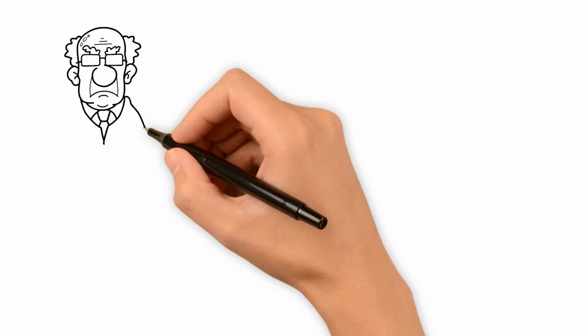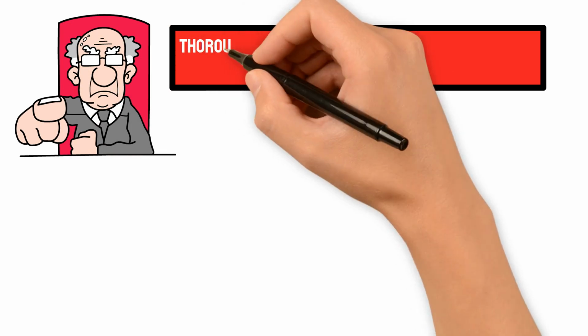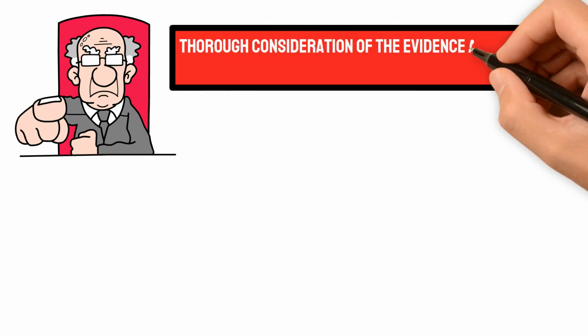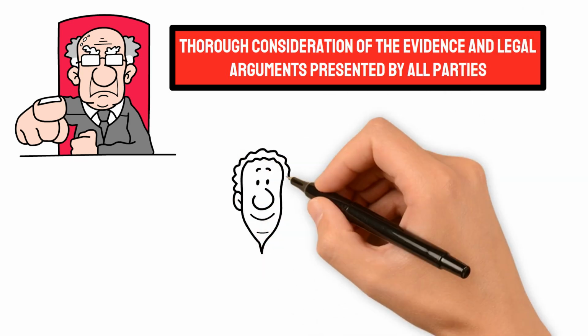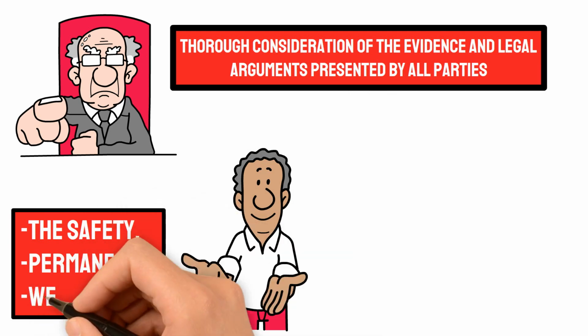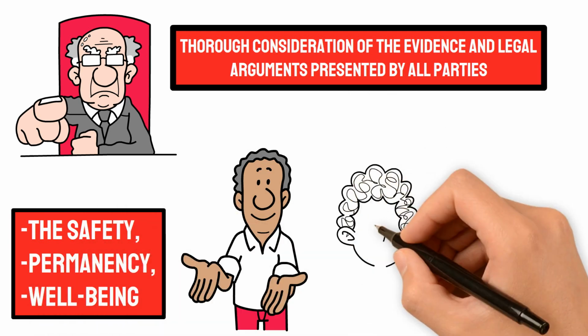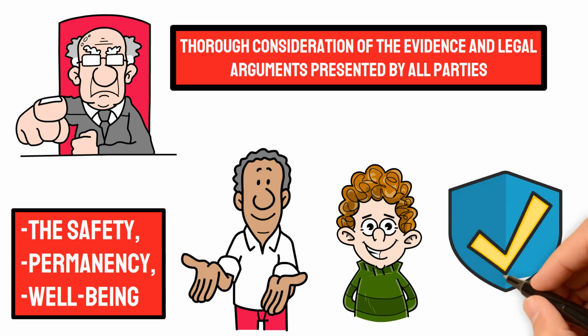Overall, orders after notice and hearing in juvenile dependency cases are issued based on a thorough consideration of the evidence and legal arguments presented by all parties. These orders are intended to promote the safety, permanency, and well-being of children involved in the child welfare system, while ensuring that their rights and interests are protected through due process of law.